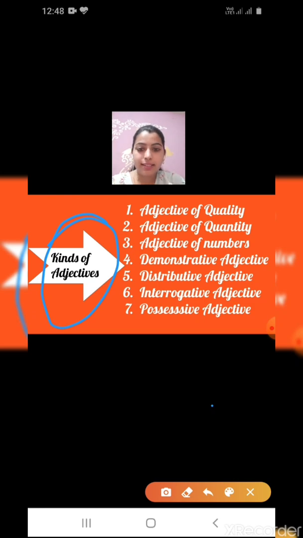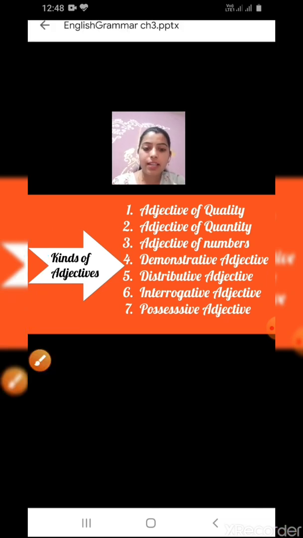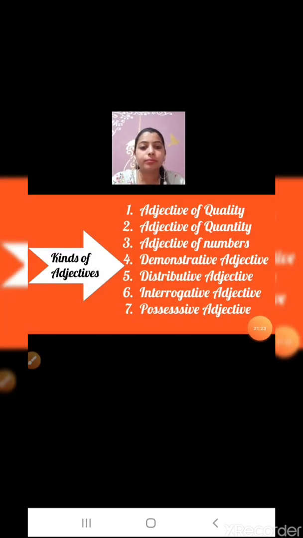How many kinds? There are generally 7 kinds, 7 types of adjectives. Yes, children, we have 7 types of adjectives.